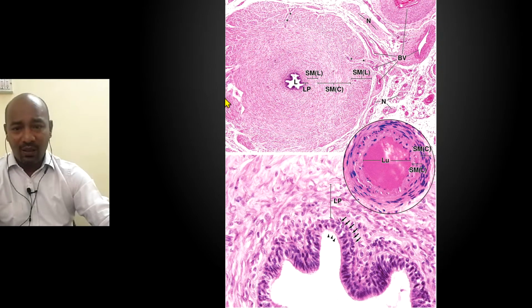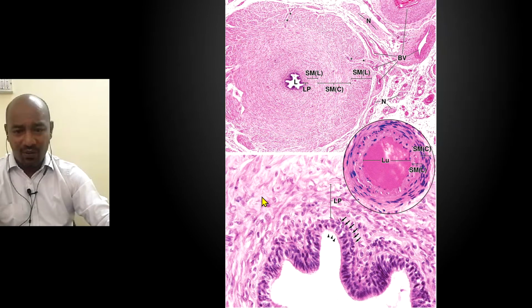You can see the longitudinally folded mucosa of the vas deferens, and you have inner longitudinal, middle circular, and outermost again longitudinal bundles. You can see the longitudinal bundles of smooth muscle, and here the middle layer is actually circular. You can see the long spindle shaped smooth muscle cells, and innermost longitudinal cells again, and you have a little bit of lamina propria. And this epithelium, if you actually enlarge it and see, this is the lamina propria where there is a little bit of connective tissue, and the basal cells are kind of rounded.